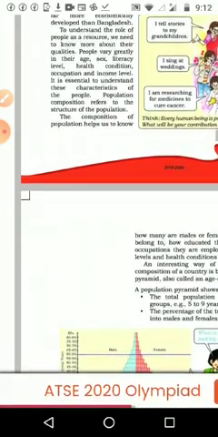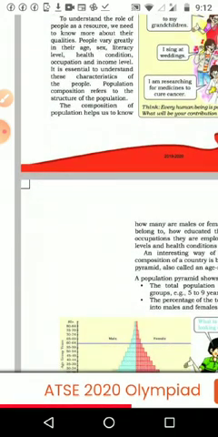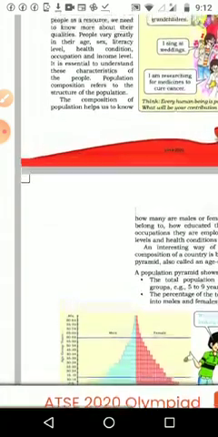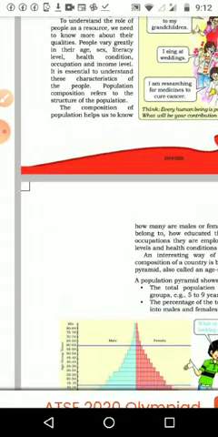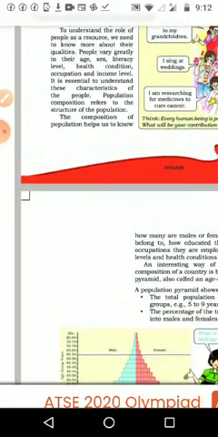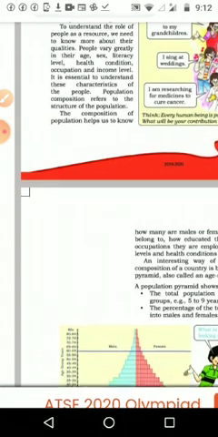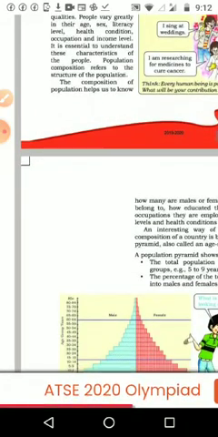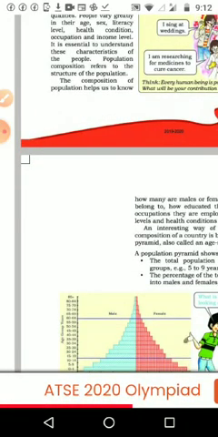People vary greatly in their age, sex, literacy level, health condition, occupation, and income level. It is essential to understand these characteristics of the people, and population composition refers to the structure of the population. So underline: people vary greatly in their age, sex, literacy level, health condition, occupation, and income level. Why do we want to understand? According to that, the people as a resource vary. Then the last sentence, please underline: population composition refers to the structure of the population.